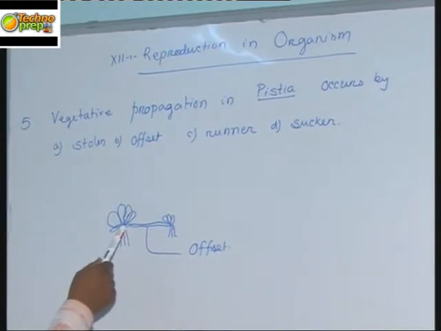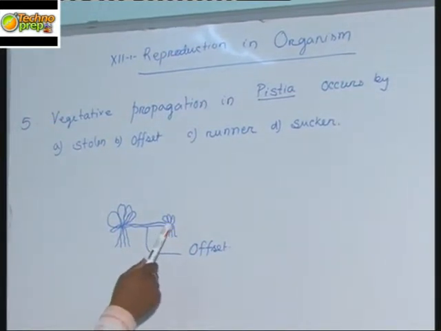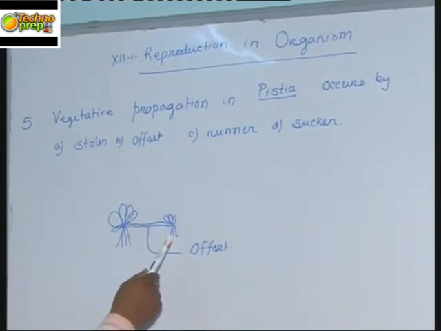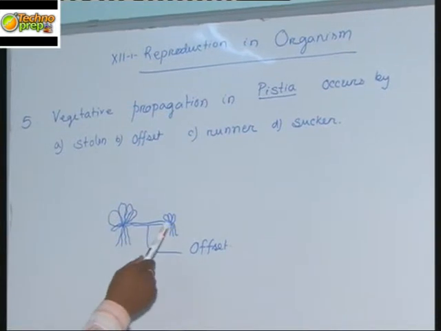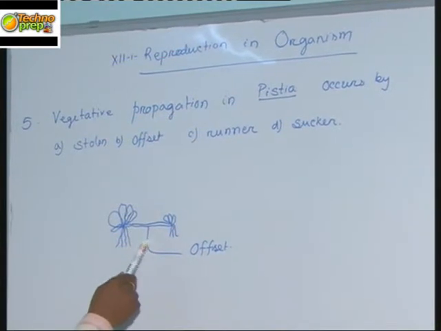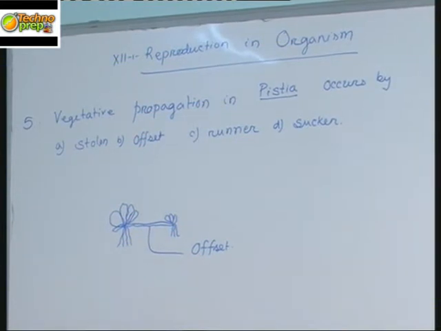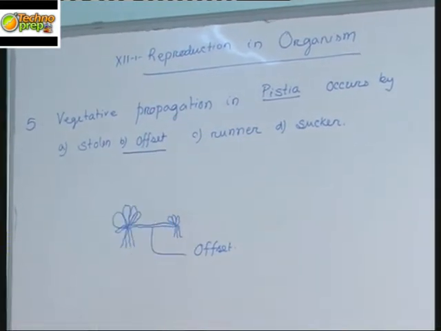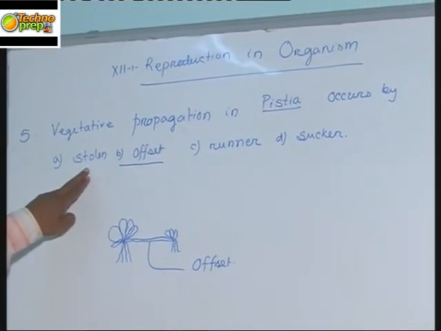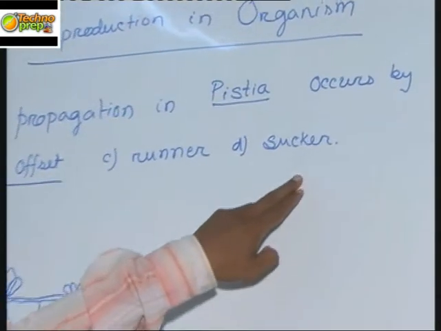From the base of the stem, a finger-like projection occurs which extends, and on its tip again bears leaves, and on its lower side it produces roots. This structure is called the offset, and when cut from the mother plant, it produces a new plant by a process called vegetative propagation, and the option is offset. If you observe the other options, stolon is found in strawberry, runner is found in Cynodon or grass, and sucker is found in the mint plant.